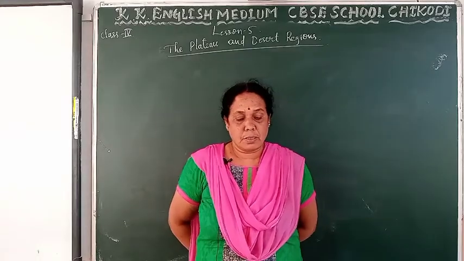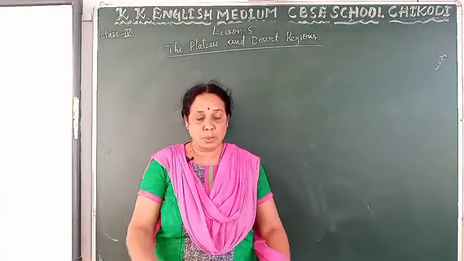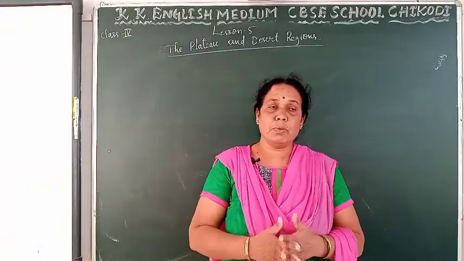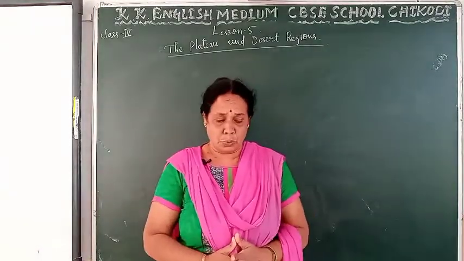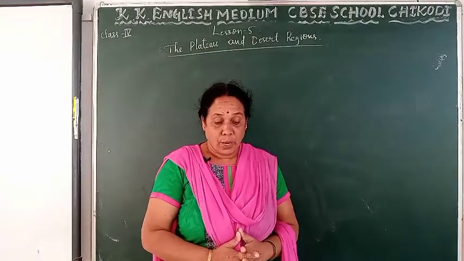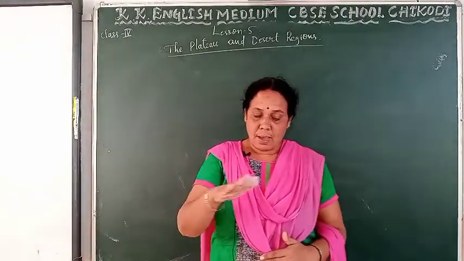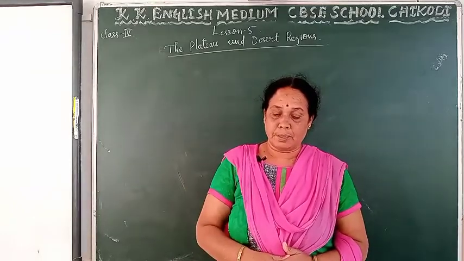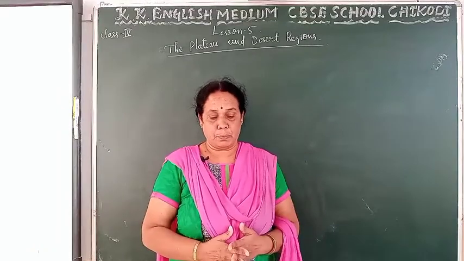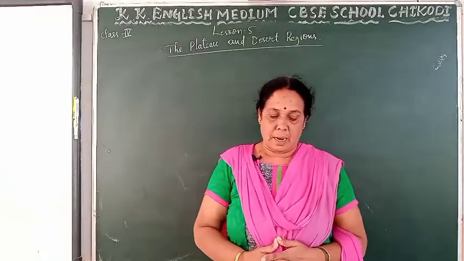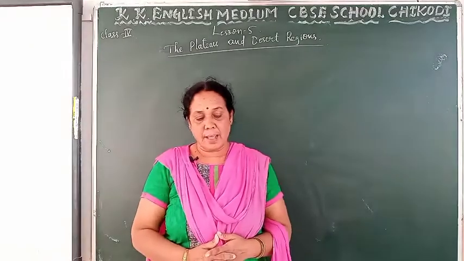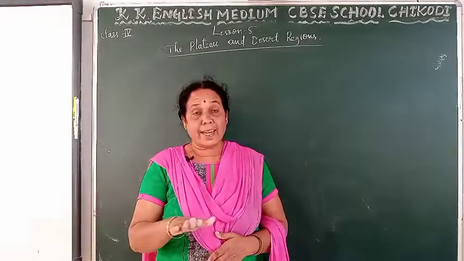Dear students, first we will learn about the southern plateau. What is a plateau? First of all we come to know the meaning of plateau. A plateau is a highland which is higher than the land around it and has a flat table-like top.